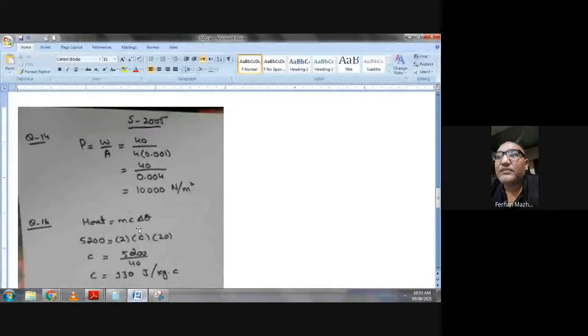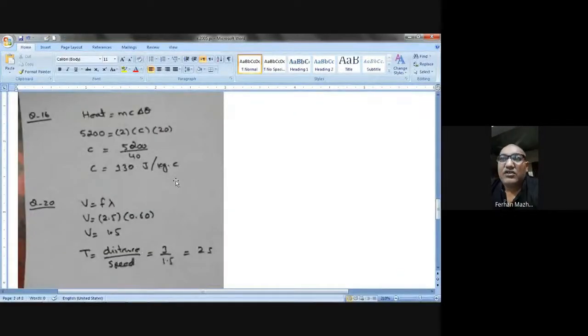I've done this on a paper. Let me show you. So heat is equal to mc delta theta. Heat is 5200. The m value is 2 kg. C value, specific heat capacity, is the question mark, and change in the temperature will be 20. So we will put these values, and I will make the C the subject of the formula.